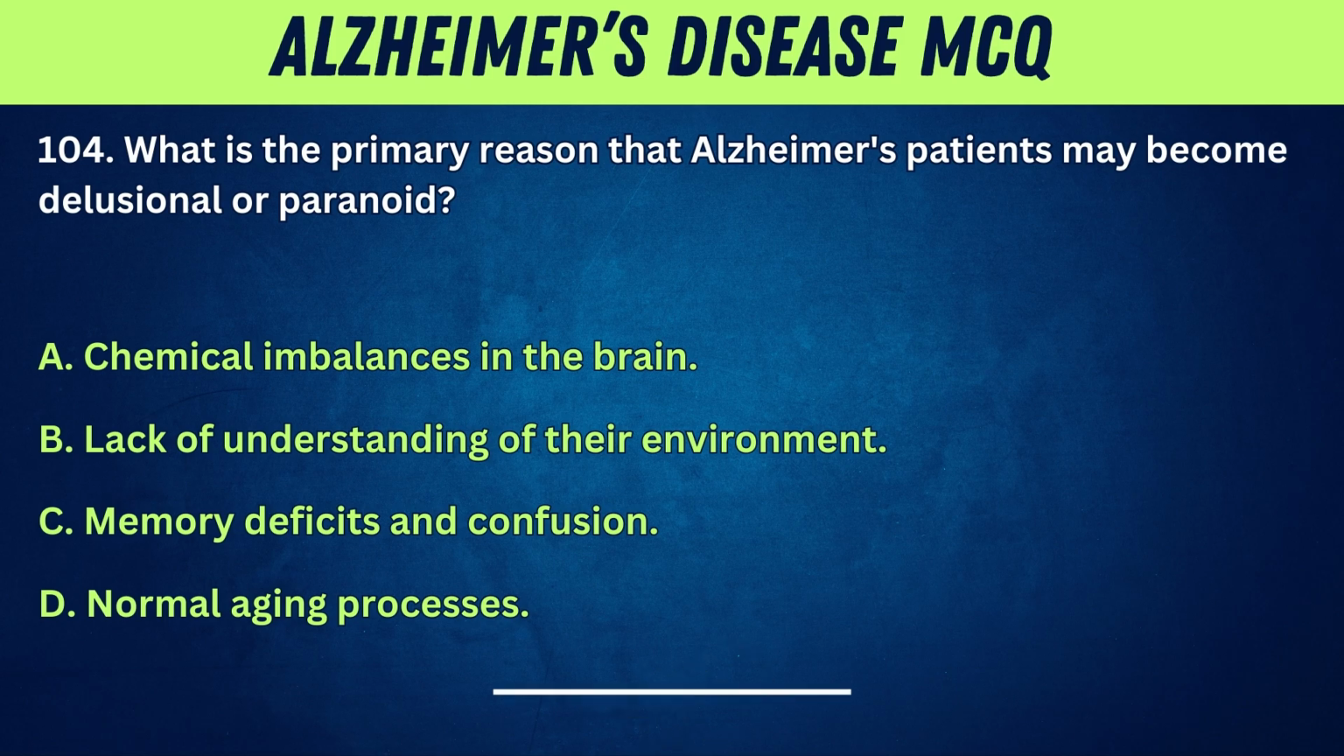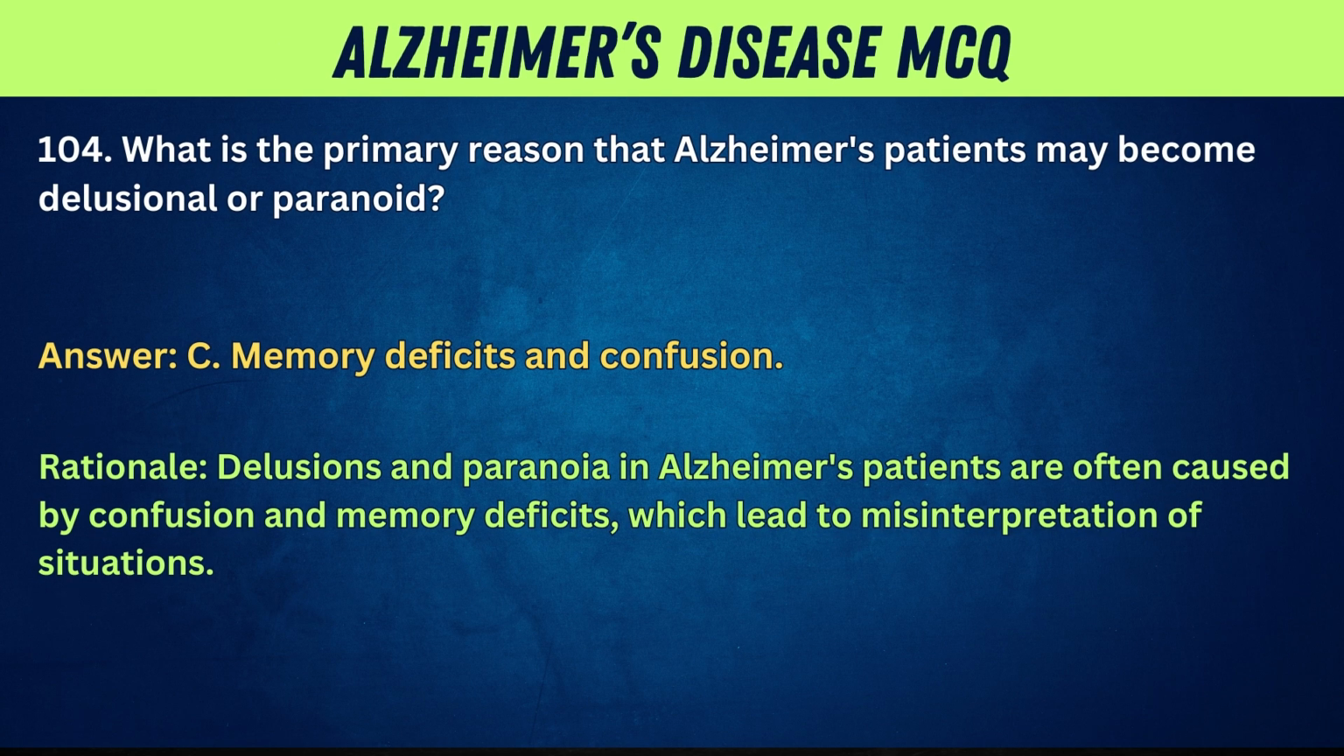104. What is the primary reason that Alzheimer's patients may become delusional or paranoid? A. Chemical imbalances in the brain. B. Lack of understanding of their environment. C. Memory deficits and confusion. D. Normal aging processes. Answer: C. Memory deficits and confusion.